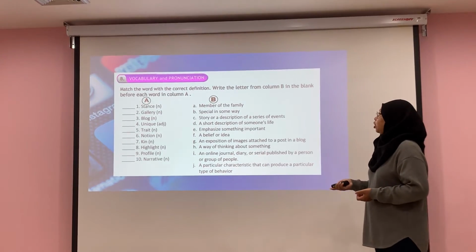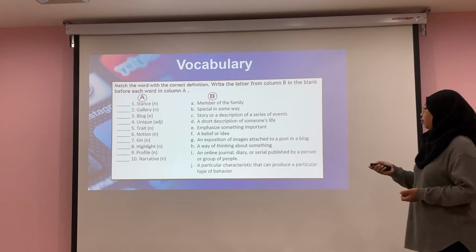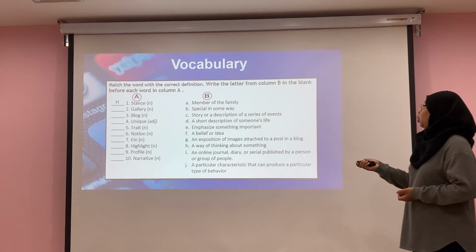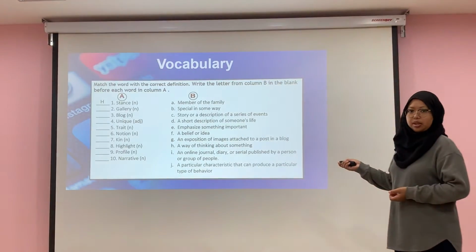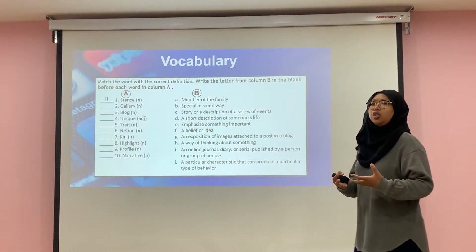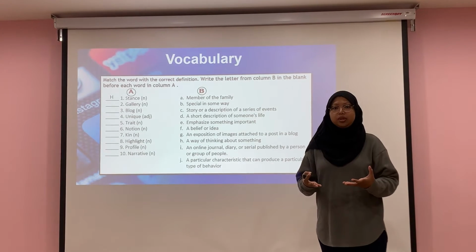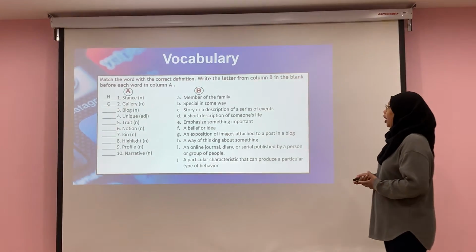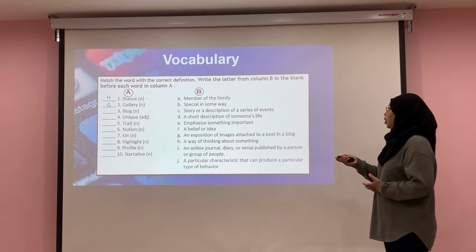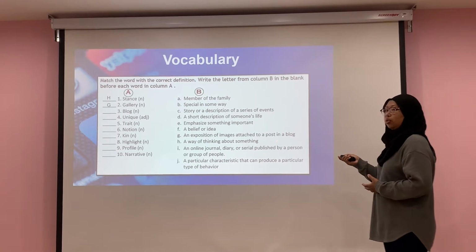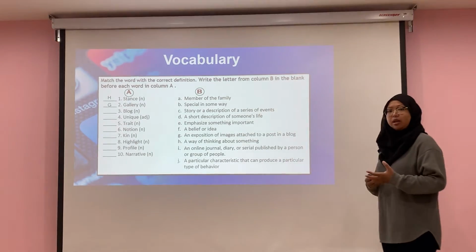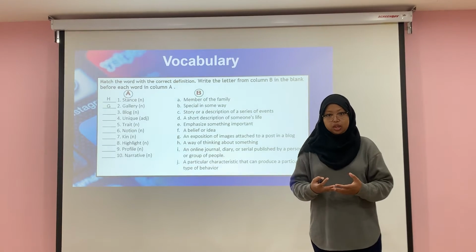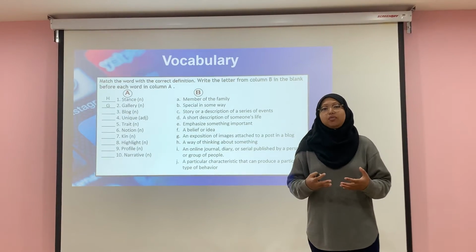meaning. So if you look at the meaning, the first one, stance, which is H. A way of thinking about something. So this is your belief, your idea of something, and your principle about something. 2. Gallery. We have G, an exposition of images attached to a post in a blog. So sometimes you have your phone and you have an app that is called Gallery. So that is your collection of images in your phone.